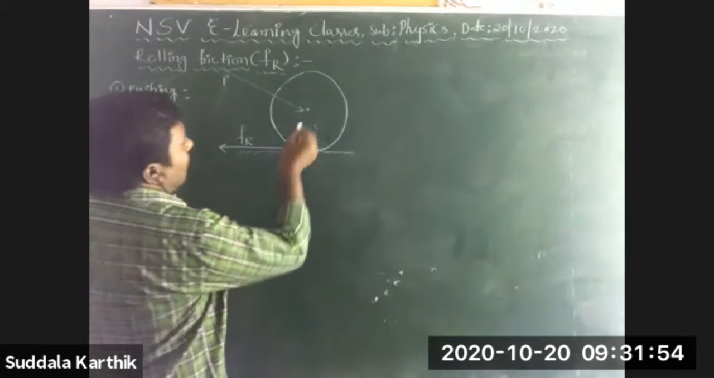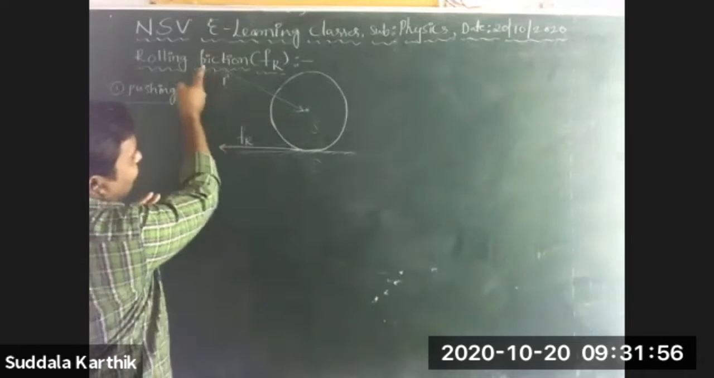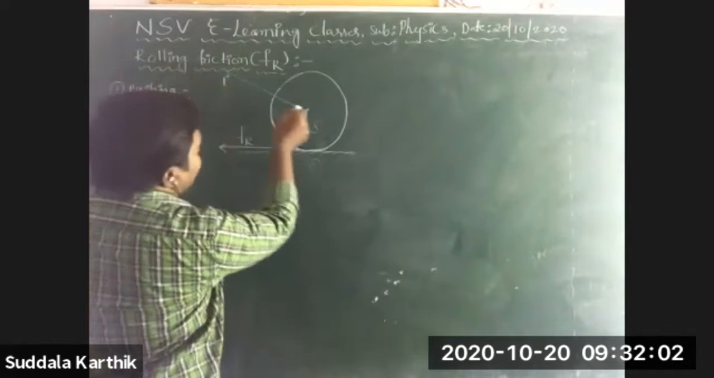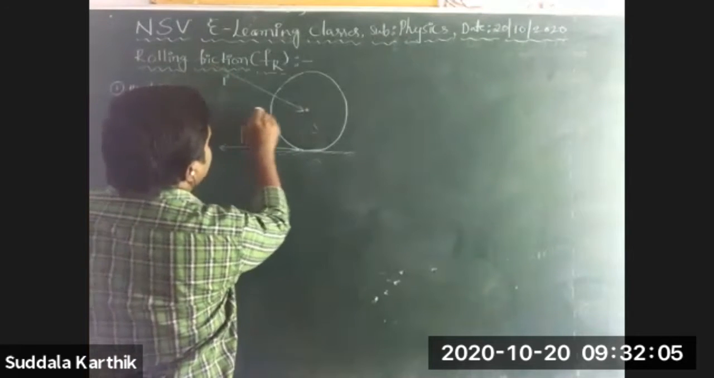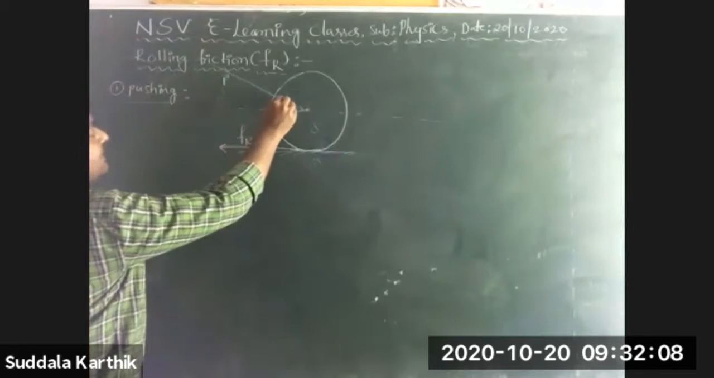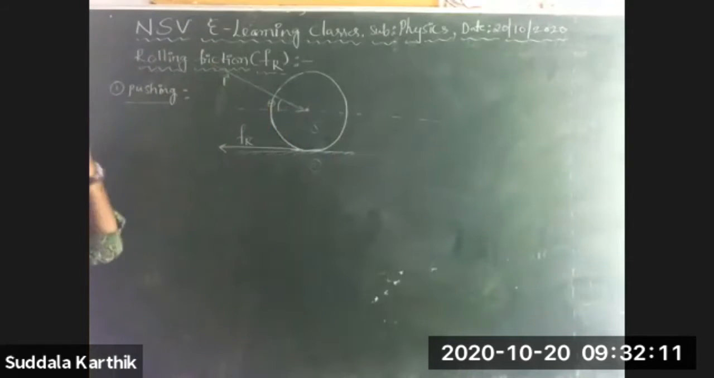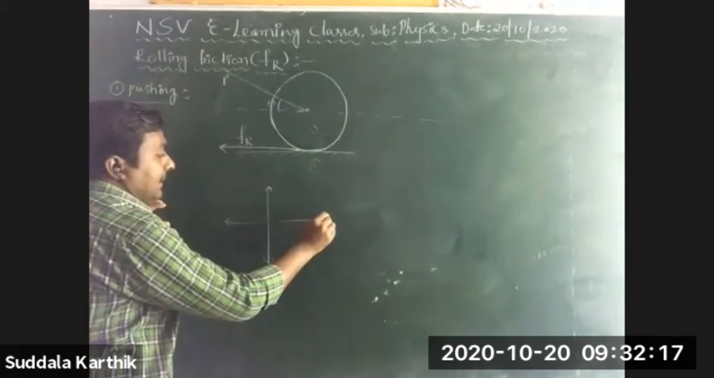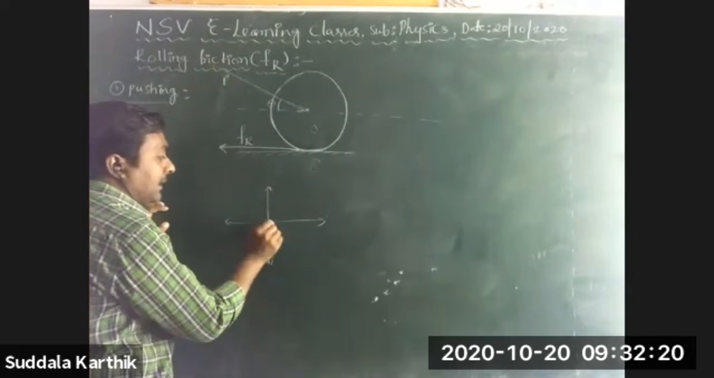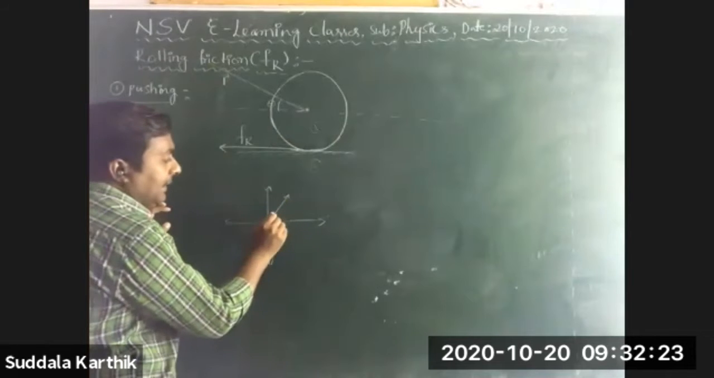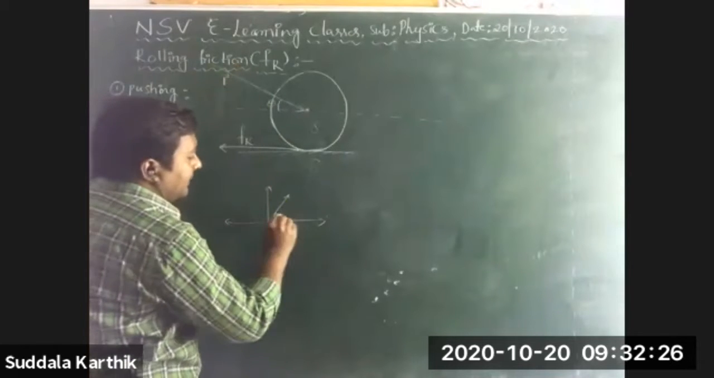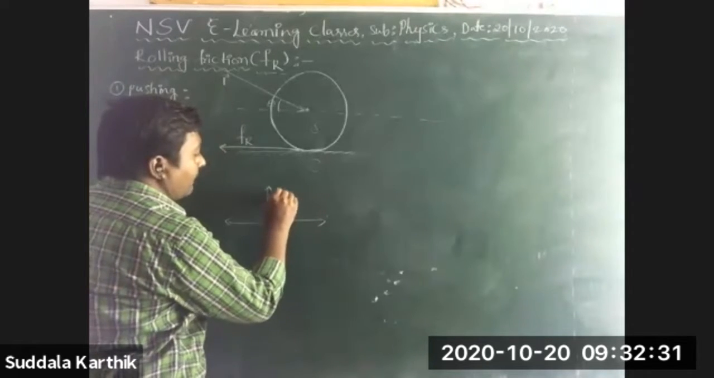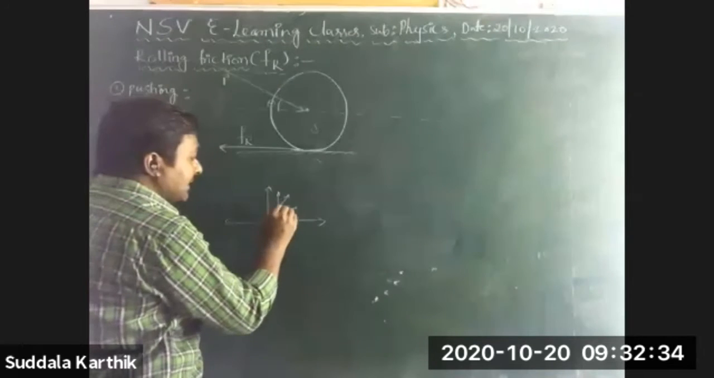Now the applied force, in the case of pushing, is acting in this direction. This is the horizontal, and it is making some angle theta. So now vector resolution. First quadrant, second quadrant, third quadrant, fourth quadrant. One vector is in the first quadrant, moving upward and right. One component is there, another component is there. This is theta.